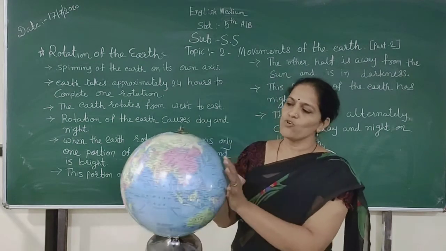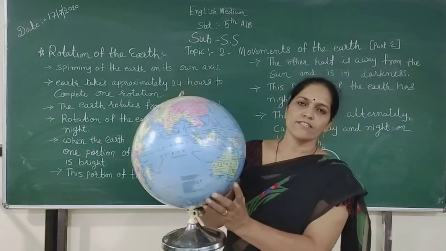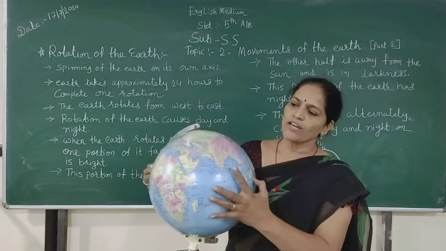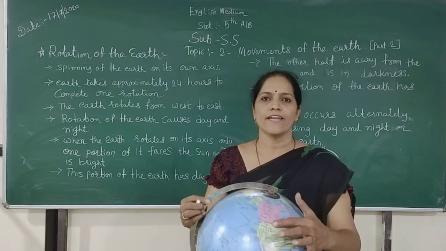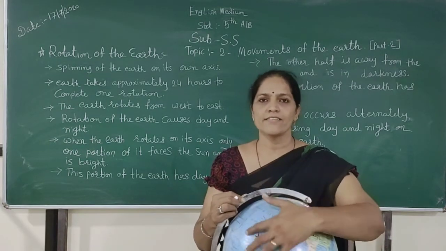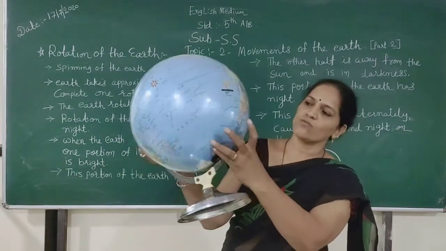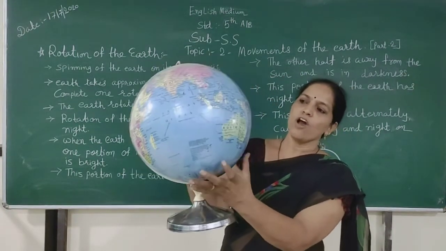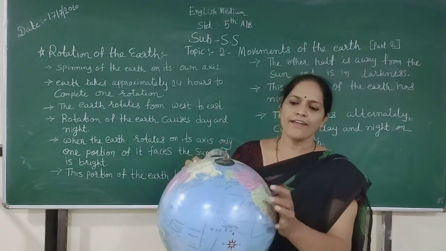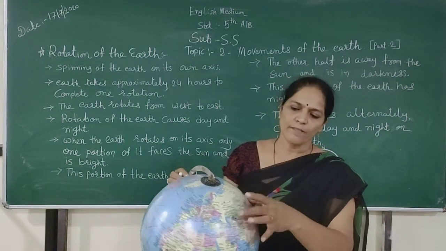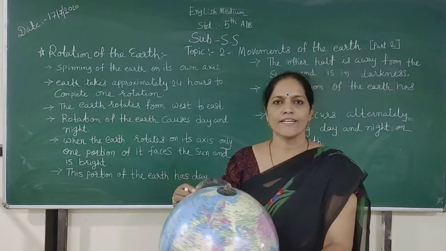All these blue parts are oceans, and all these colorful parts are known as continents.